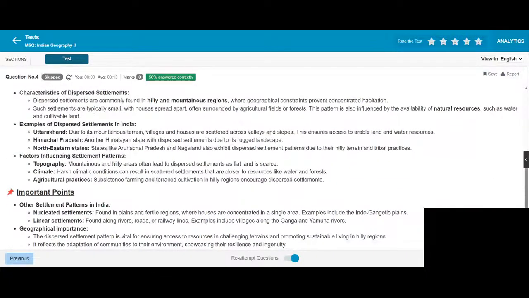Characteristics of dispersed settlement. Dispersed settlements are commonly found in hilly and mountainous regions, where geographical constraints prevent concentrated habitation. Such settlements are typically small, with houses spread apart, often surrounded by agricultural fields or forest.